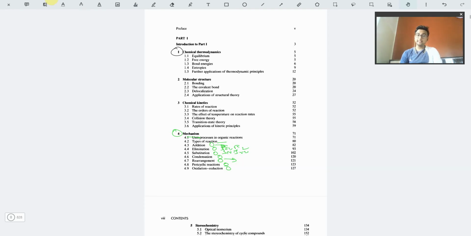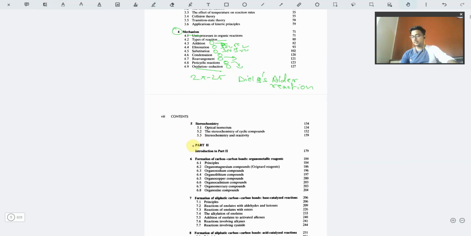The pericyclic reaction, which is my favorite, obviously the most famous pericyclic reaction we know is the Diels-Alder reaction. This is quite properly explained in this book. And the others are electrocyclic reactions, 2 pi additions, those kinds of things. Oxidation-reduction is a very common thing. It can be obtained in good context in any other book also.